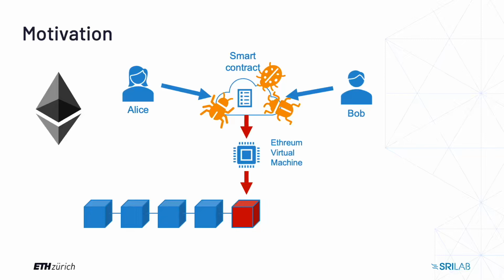Bugs, if present, are visible and can be exploited by all, yet there is no native and easy way to quickly fix them, as the design of the Ethereum blockchain system does not allow the code of the smart contract to be changed after it has been deployed. Thus, the absence of bugs and errors in deployed code is of utmost importance.